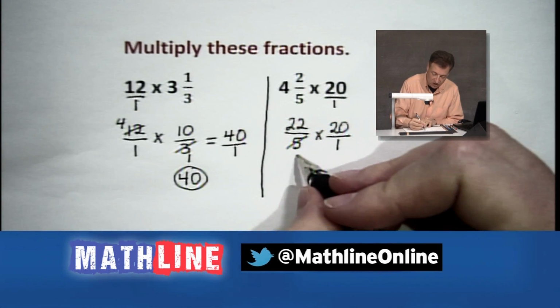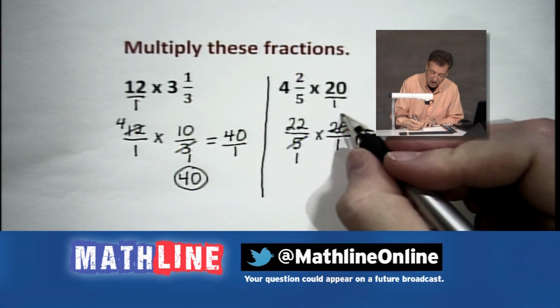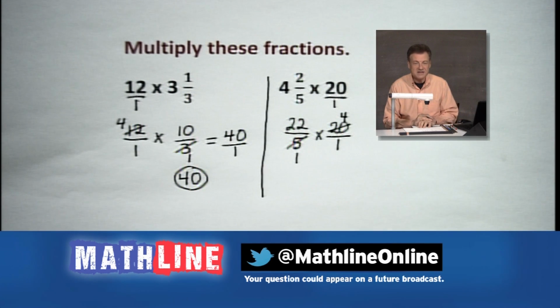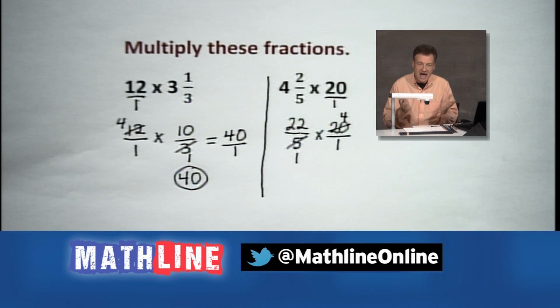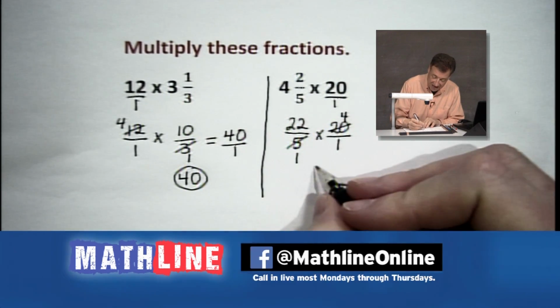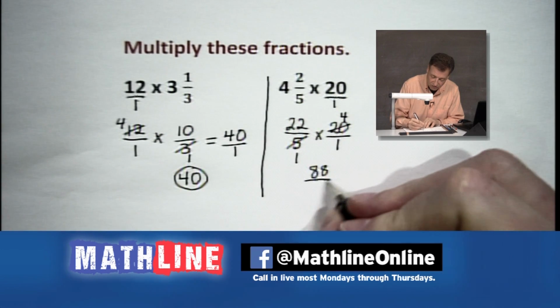Slice it 5 ways. We get a 1 here. Slice up here. We get a 4. And what does that give us for a final answer? Well, you got it. 22 times 4. You can do that in your head. That's going to give us 88 over 1.